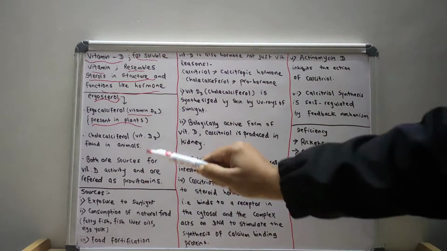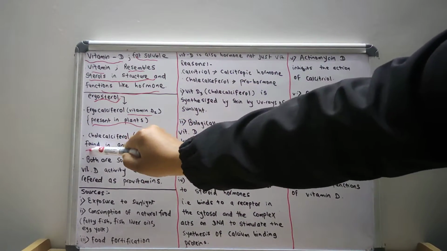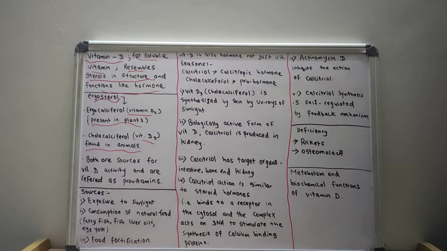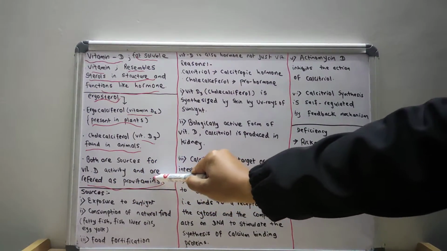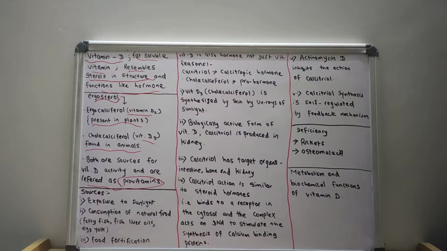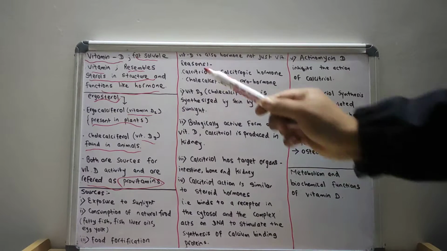And cholecalciferol, which is vitamin D3, is found in animals. So both are sources for vitamin D activity and are referred to as provitamins. In the subsequent lecture, I will tell you that the active form of vitamin D is calcitriol.